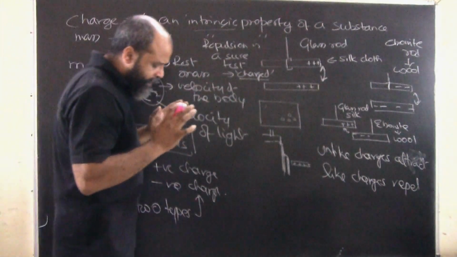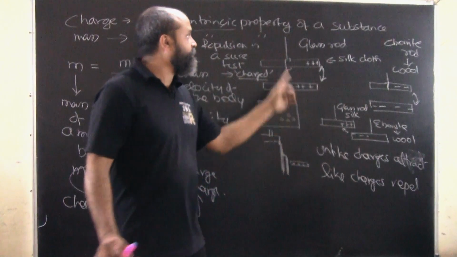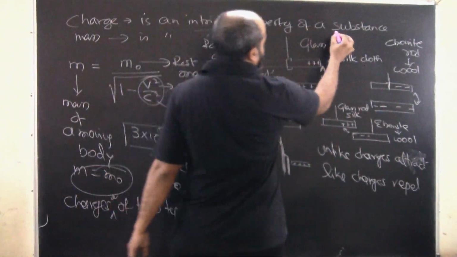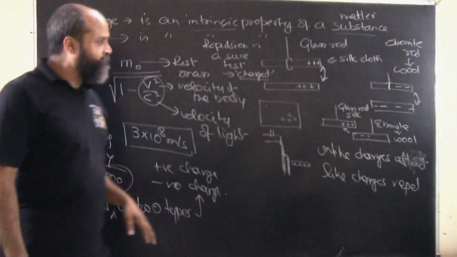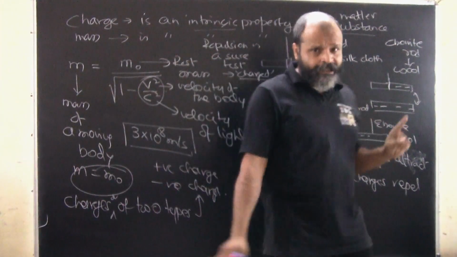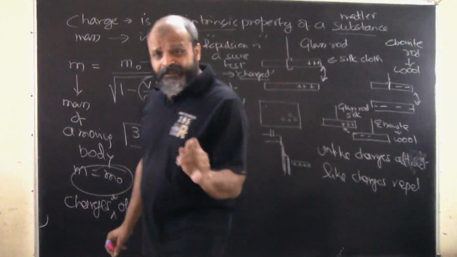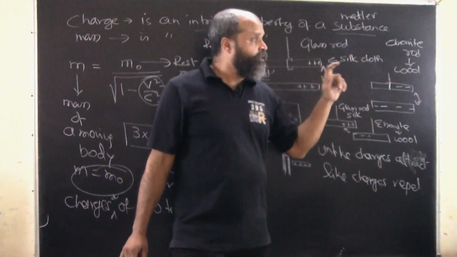Okay, so what we need to understand here is that charge is an intrinsic property of matter. This is basically an intrinsic property of a substance, matter, whatever you want to call it. Static charges basically means the accumulation of charges in a certain part of the matter or the object.